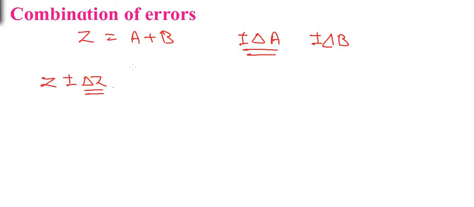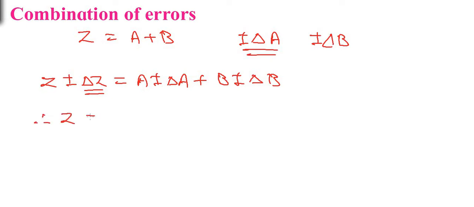Now we are going to measure A, we are going to measure B, and let us add them to find Z. Now while measuring A and B, we are bound to make certain errors. Let us consider that plus or minus delta A is the error in the measurement of A, and plus or minus delta B is the error in the measurement of B. So now the reading of the quantity Z will be given as Z plus or minus delta Z, where delta Z is the error in the value of Z, is equal to A plus or minus delta A plus B plus or minus delta B.